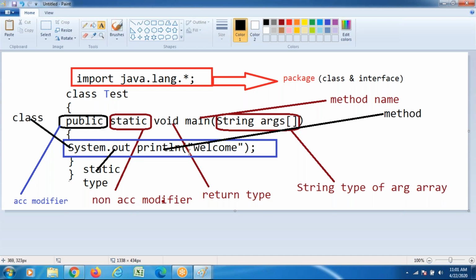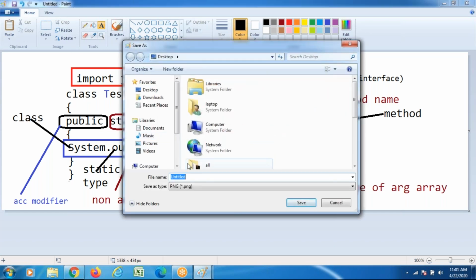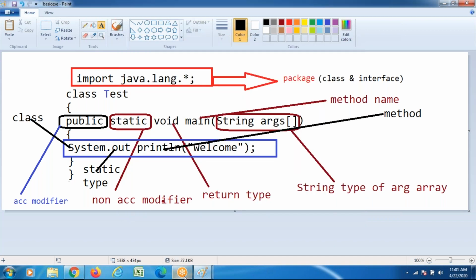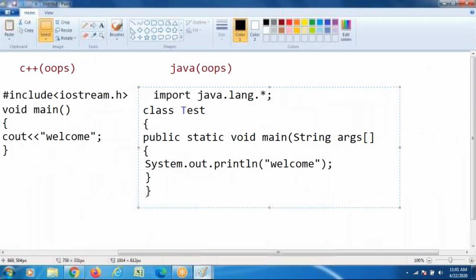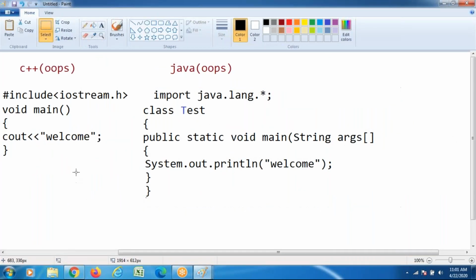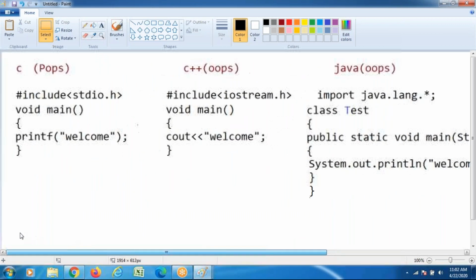Very simple code I have written. I wanted to concentrate on how to execute it. Basic programming: C side I have written, C++ side I have written, Java side I have written. Try to observe the code I have written. One code each in C, C++ and Java. How to execute this program? I wanted to concentrate on the basic programming execution flow.